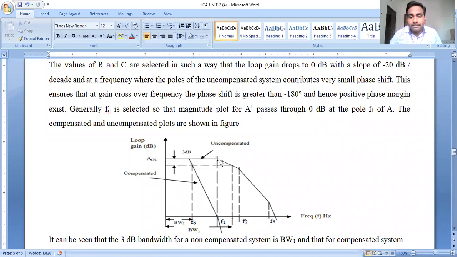Later there is a drop in the gain value because of the occurrence of the corner frequency at 20 decibel, and next again it is dropped by an additional 20 decibel, and later again by an additional 20 decibel, and it is saturated around 60 decibel after F3. So we are compensating by adding a dominant pole. So this is the compensated characteristic of the operational amplifier.